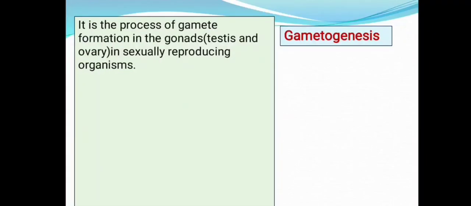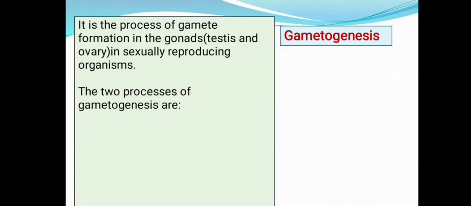What is gametogenesis? It can be asked for 1 mark as a definition. Yes, it is the process of gamete formation in the gonads, which include testes in case of male and ovary in case of female, not only in humans but in all sexually reproducing organisms.